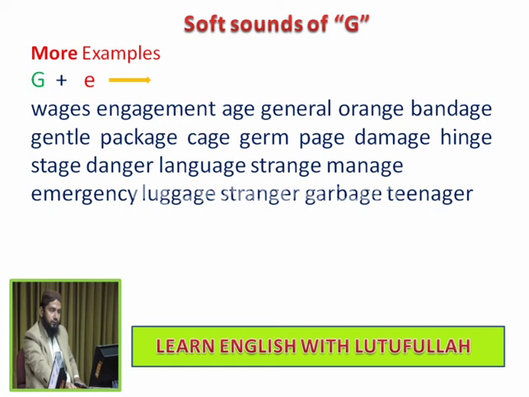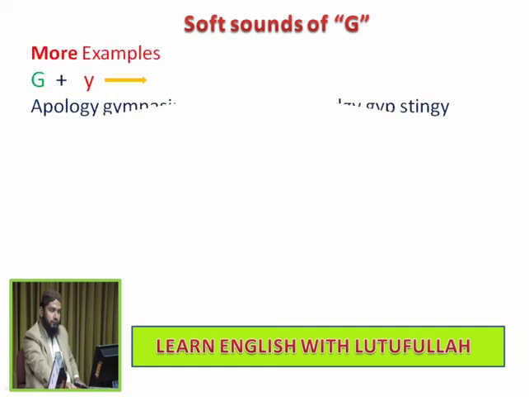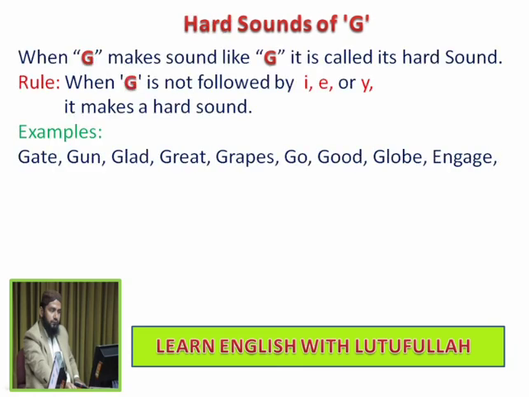G gives the sound of J. Here are more examples of G followed by Y giving the sound of J. Apology, gymnasium, gypsy, clergy, pudgy, gyp, stingy. In all these words, G gives the sound of J.